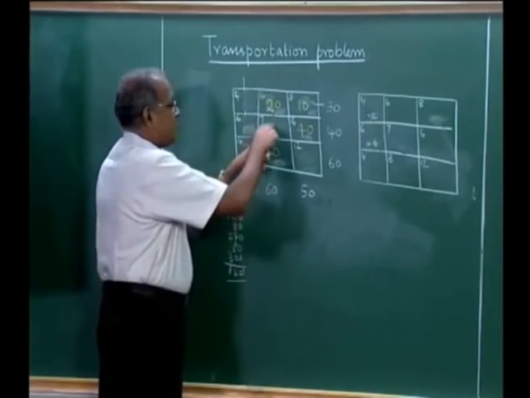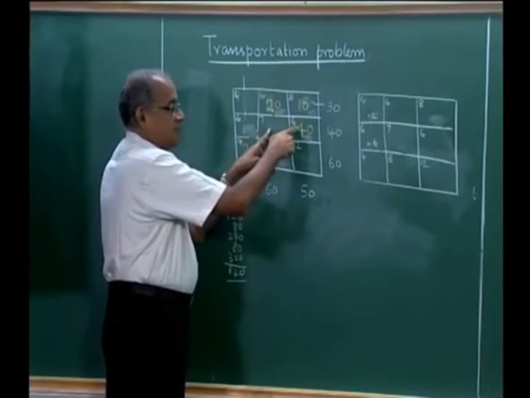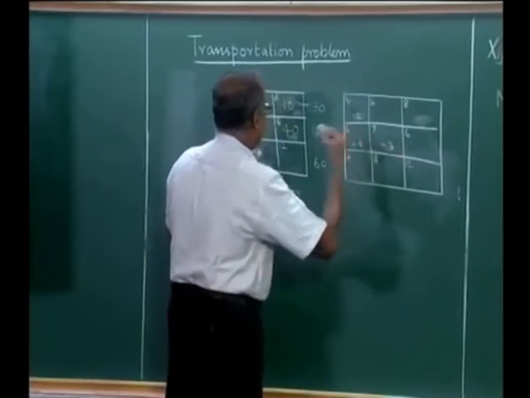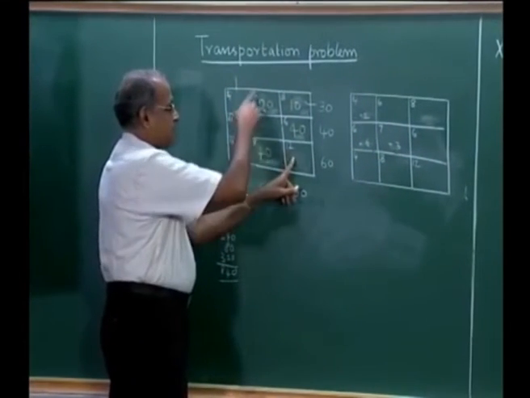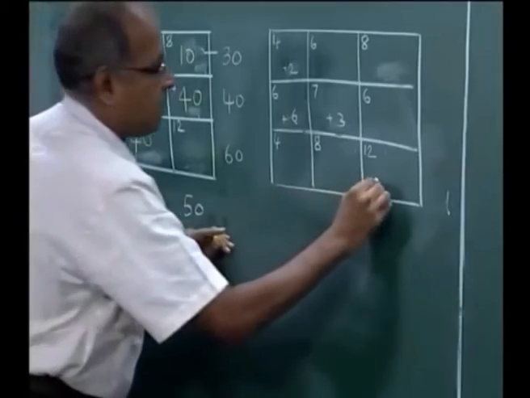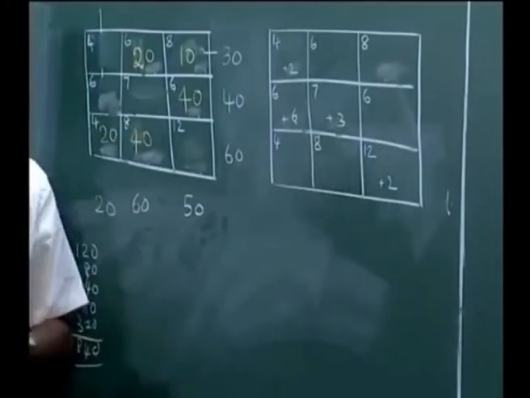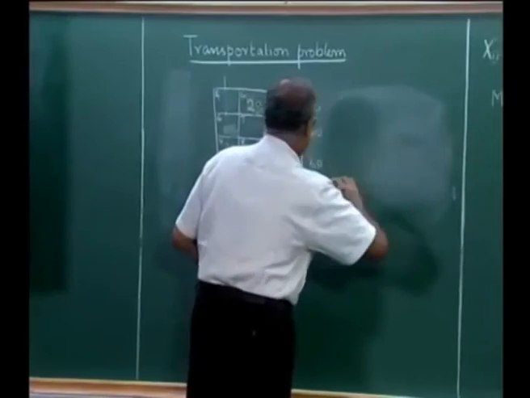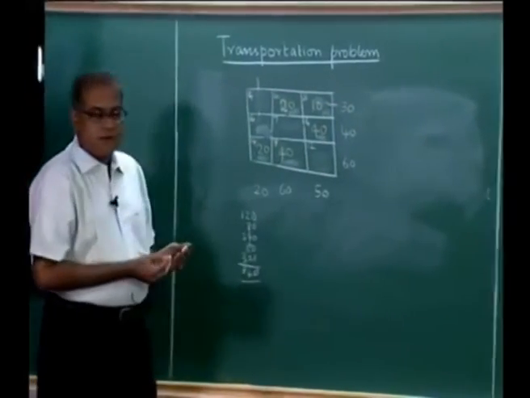When I put a plus 1 here, this is the loop. 7 minus 6 is 1, 1 plus 8 is 9, 9 minus 6 is 3, and when I put here, this is the loop. 12 minus 8 is 4, 4 plus 6 is 10, 10 minus 8 is 2. So, all of them will only increase the cost, and none decrease it. So, this solution is the best solution, or the optimum solution.